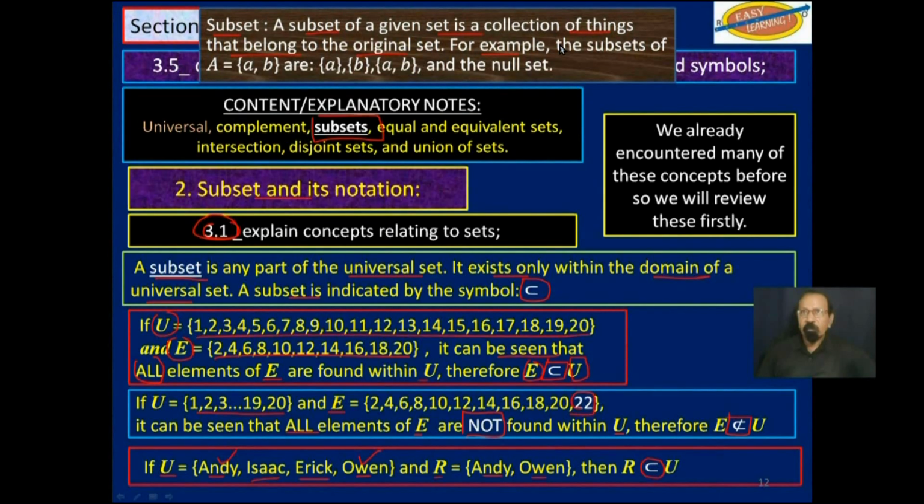For example, the subsets of the set A, which has elements A and B, are A by itself, B by itself, AB, and the null set. And that is an example and definition taken from your syllabus, page 67.